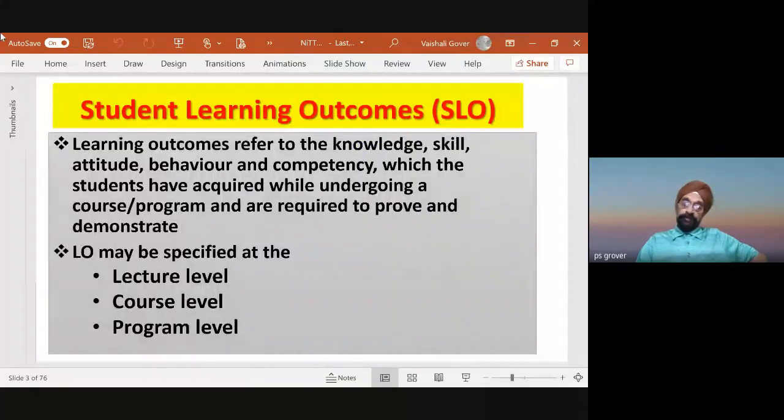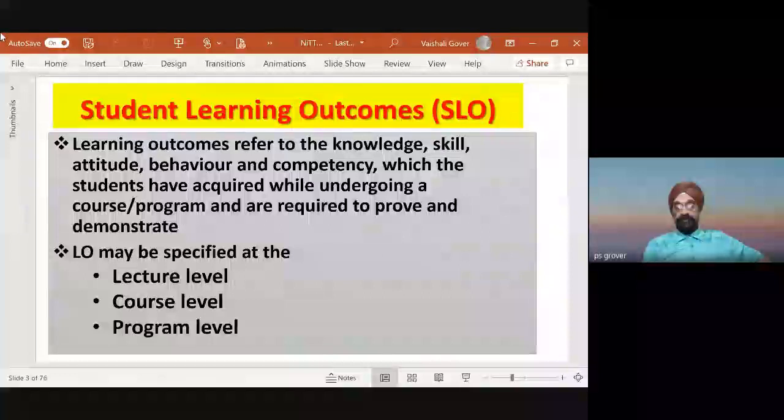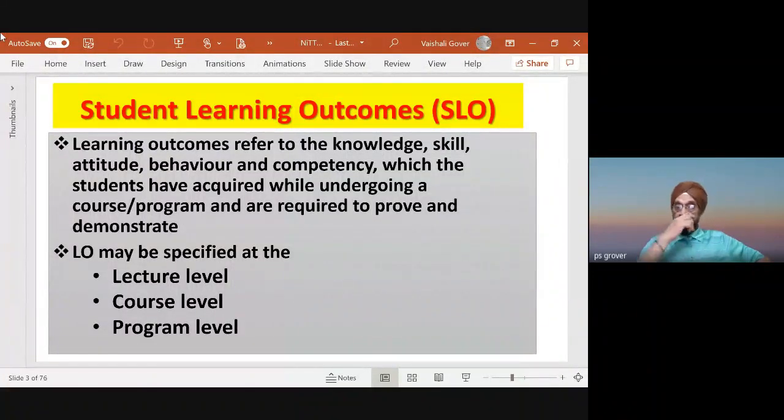Now, Bloom taxonomy is very important because when I say student learning, then it implies knowledge, skill, attitude, and behavior, and competency. Competency may be to make the experiment, competency may be to take the readings, and so on, which the students have acquired while undergoing a course or program and are required to prove and demonstrate.